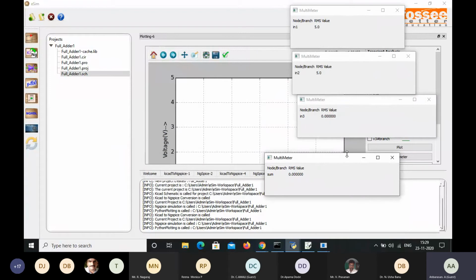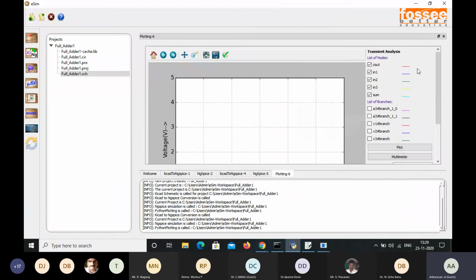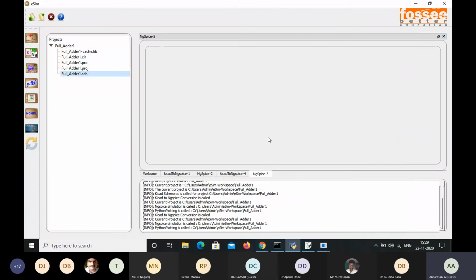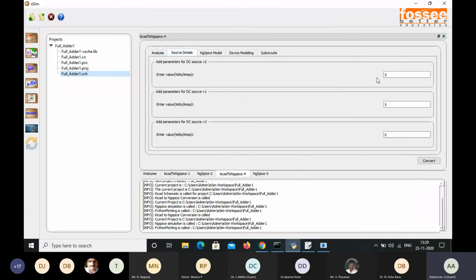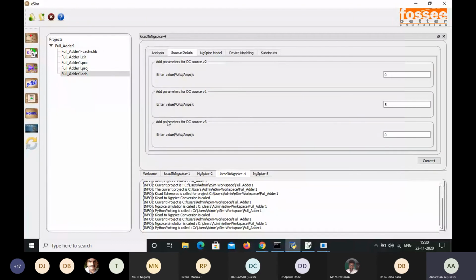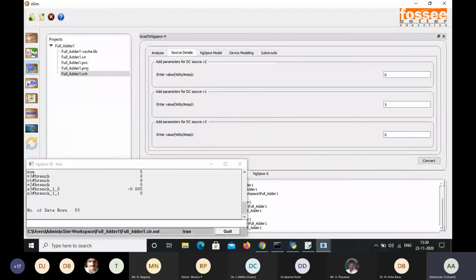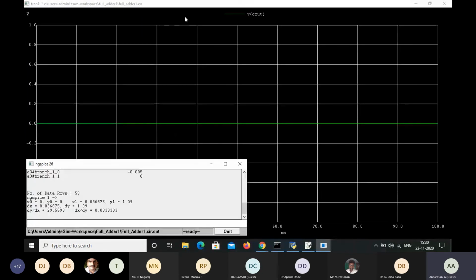So likewise here we can give any of the values. Just close this plotting. Again in the KiCad to ngSpice, in the source details, now once again I'm going to give the values as 0, which is going to convert to 0 1 0. For 0 1 0, we know that sum will be 1 and carry will be 0. So likewise we are going to apply the various values in the DC, and then we can see the results.